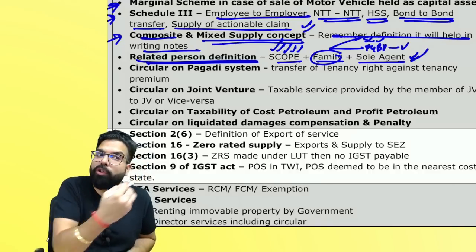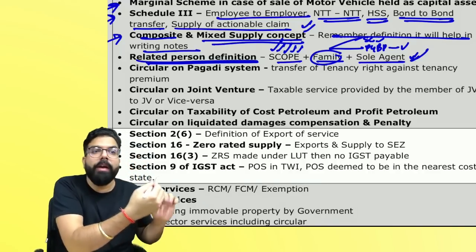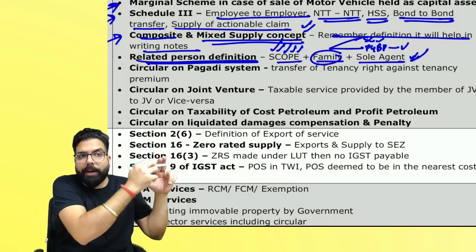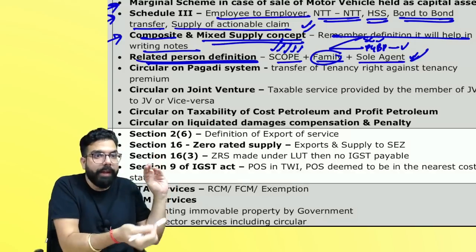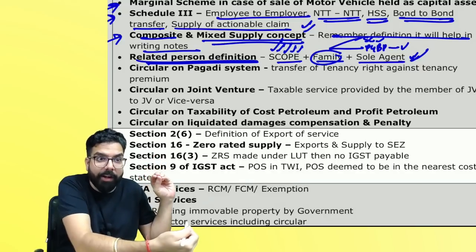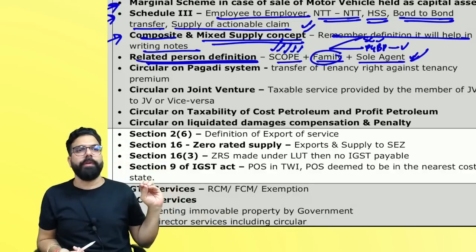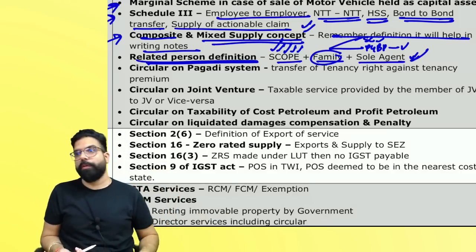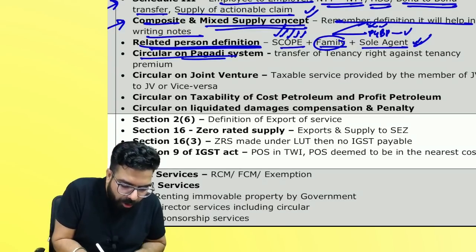Remember one thing, whenever you talk about the definition of a related person, whenever you talk about anything about the related person, please write a note saying, sir, this person is considered as a related person and hence we are applying valuation rule. Everything should be supported by a note. The next one over here, circular on Pagdi system.